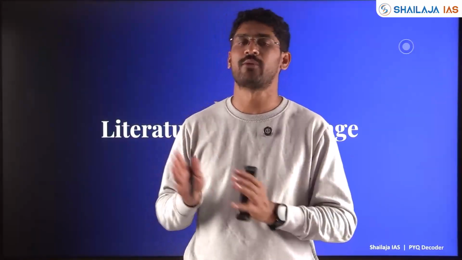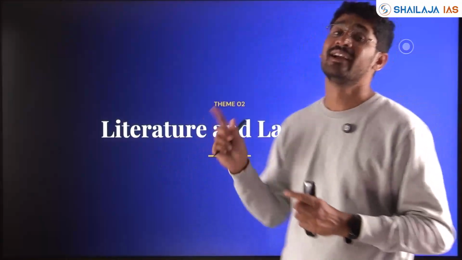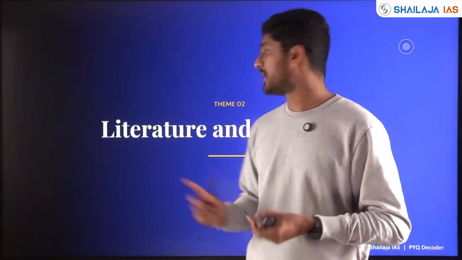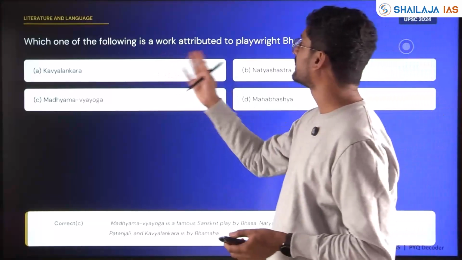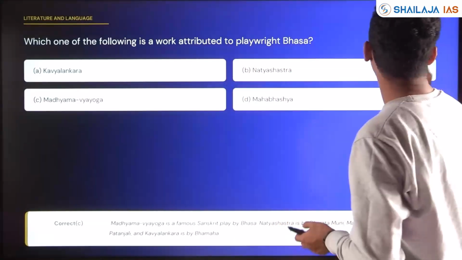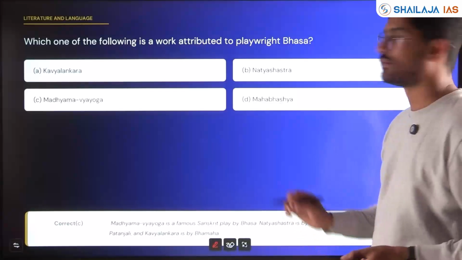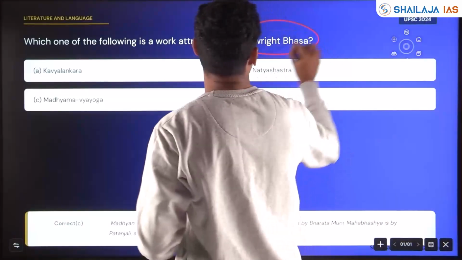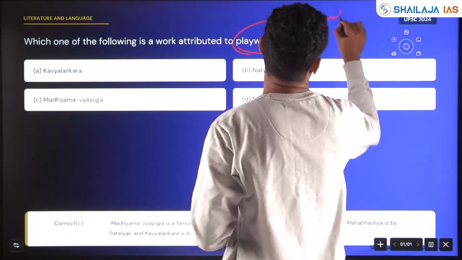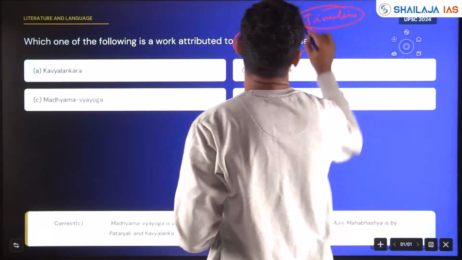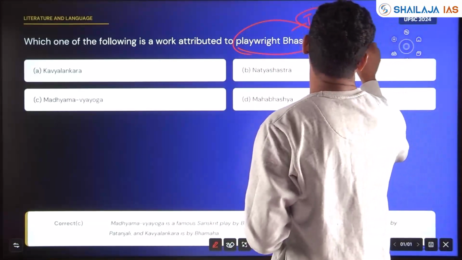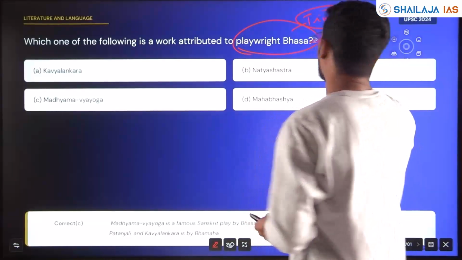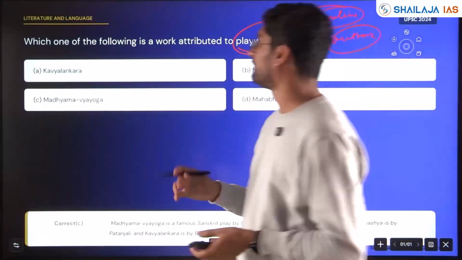We'll see the questions asked in the last 6 years with respect to literature, and the literary work and who has written it also becomes important. Which one of the following is a work attributed to the playwright Bhasa? Asked in 2024. You need to know the timeline, which king, and who were the concurrent authors. Then you'll be able to answer and remember it for long.